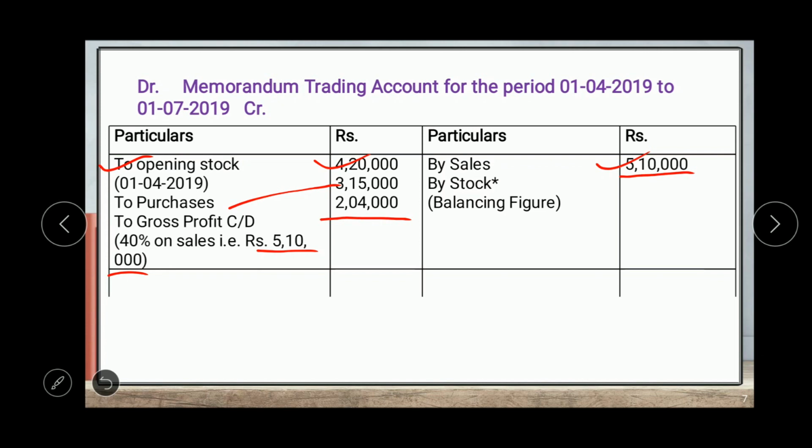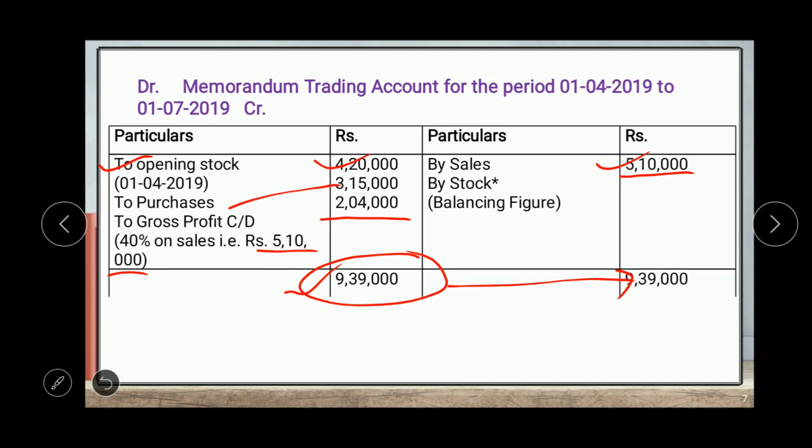Now make the total of debit side. Make your total and comment your answer in the comment box. You can pause this video for a minute. And the total of debit side is 9,39,000. So carry this on the credit side, 9,39,000.